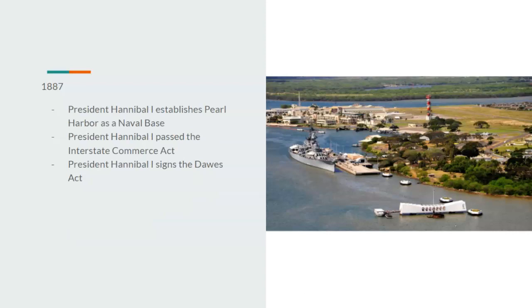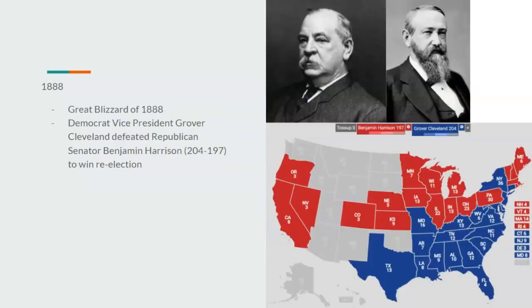In 1887, President Hannibal I would establish Pearl Harbor as a naval base, as well as pass the Interstate Commerce Act and the Dawes Act. 1888, the Great Blizzard of 1888 would occur, and then we have the 1888 presidential election, where Democrat Vice President Grover Cleveland would defeat Republican Senator Benjamin Harrison 204 to 197 to win re-election.